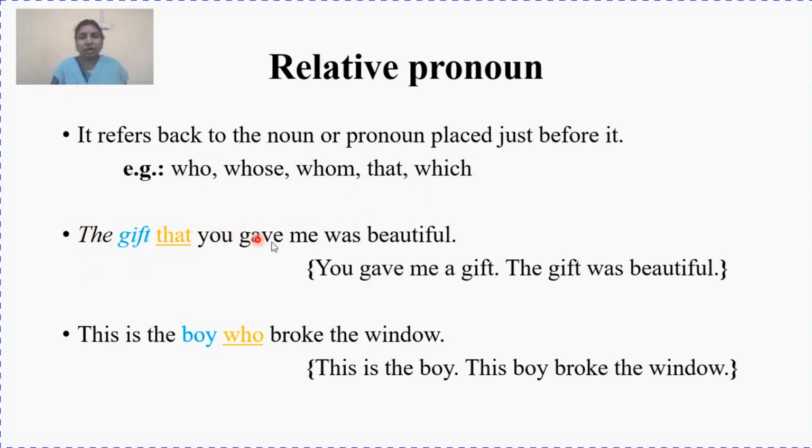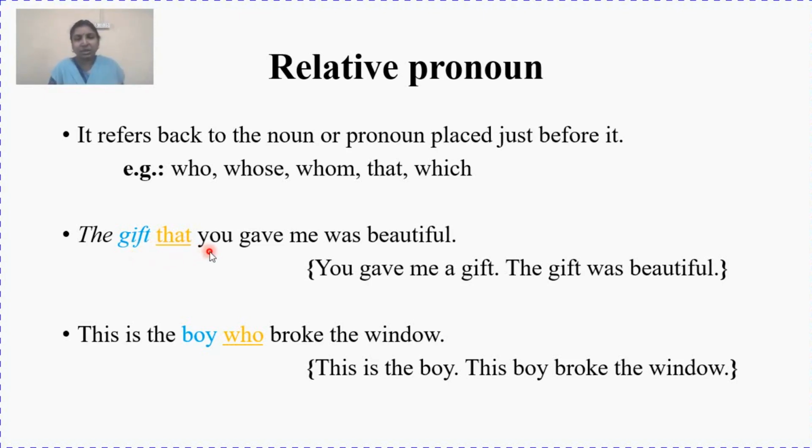The gift that you gave me was beautiful. Here gift is your noun. That is your relative pronoun. Now what is this that? What you gave me? The gift. So here instead of repeating the gift, I have used the word that, which also means here that stands for the gift.